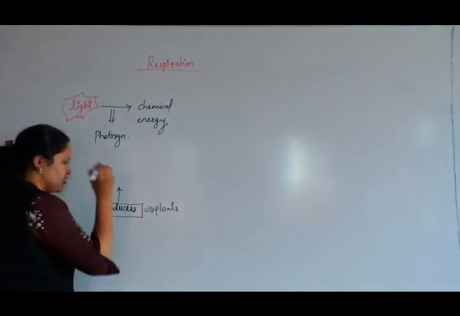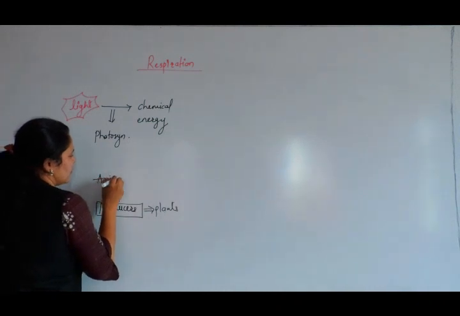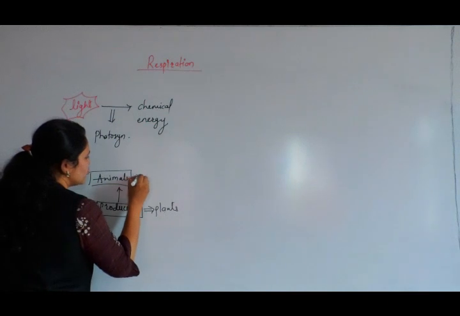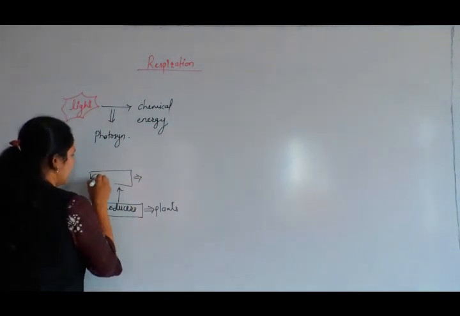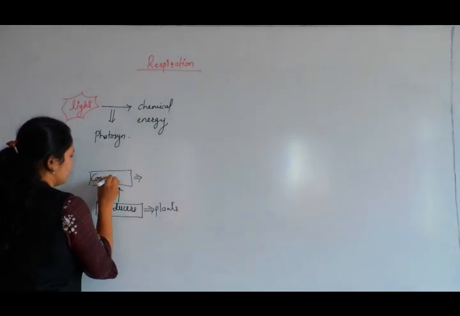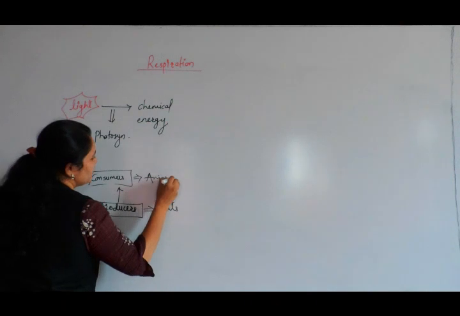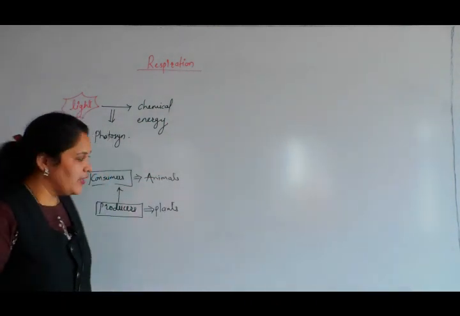From producers, this energy is transferred toward animals. Animals we call consumers. So who are consumers? Animals are consumers, because animals are not able to prepare food material.